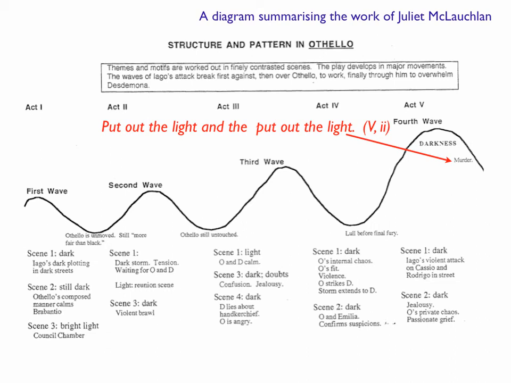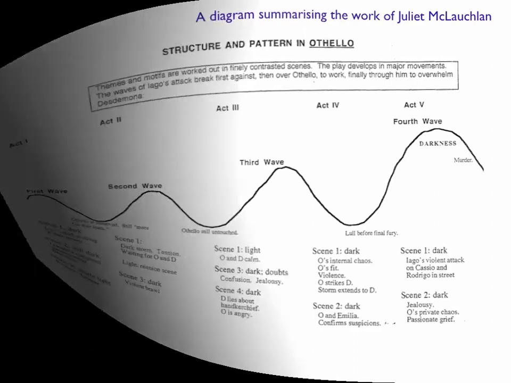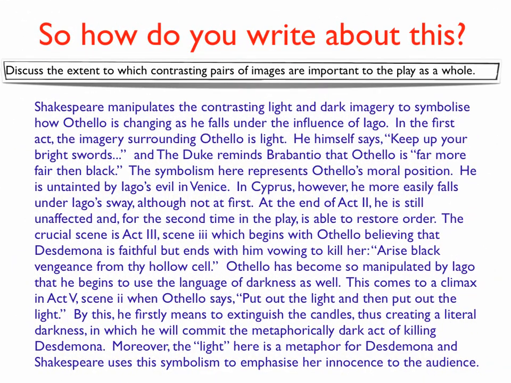Now it's all very well having that understanding. How do you write about it in an essay? So let's look at an example of that. I suppose it depends on what the essay question is. But let's assume the essay question is there in the box. Discuss the extent to which contrasting pairs of images are important.